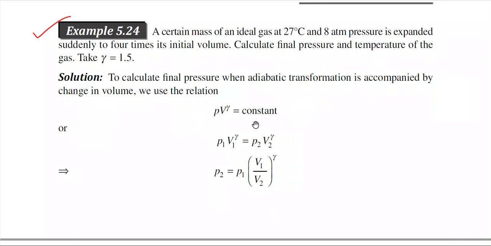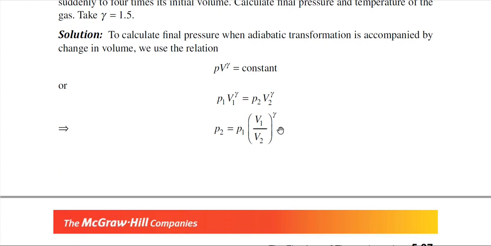So we can use the PV relation, PV to the power gamma is equal to constant, because the change of volume is given, as you are expanding the gas to 4 times its initial volume, and the initial pressure, that is 8 atmosphere, is also provided. If you use the PV relation, then you can easily calculate the final pressure. So P1 V1 to the power gamma is equal to P2 V2 to the power gamma. So P2 is equal to P1 into V1 by V2 to the power gamma.